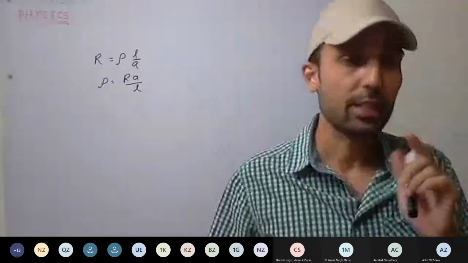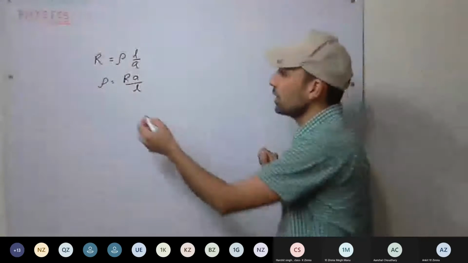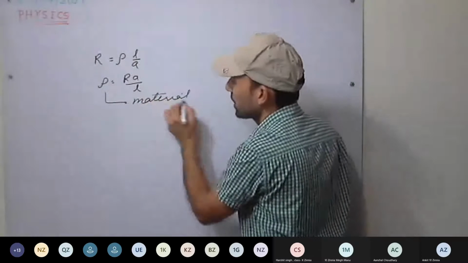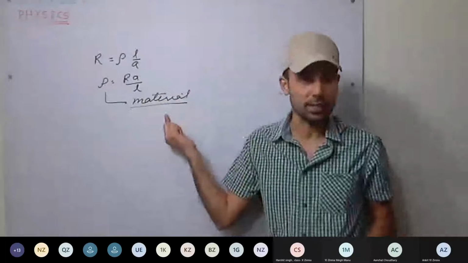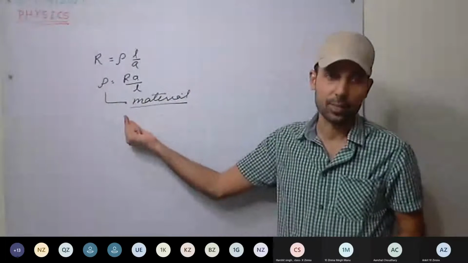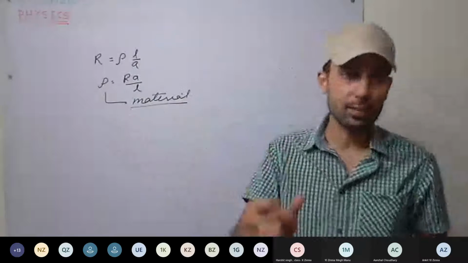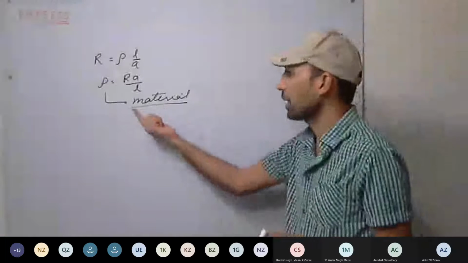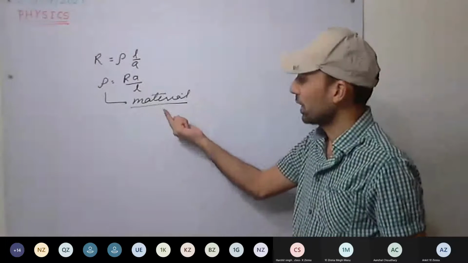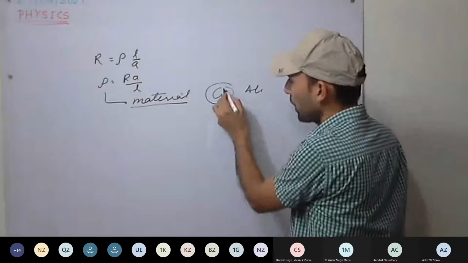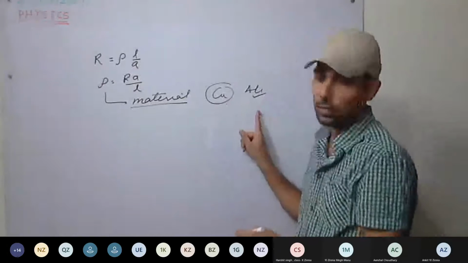Now see here, it depends on the material of the conductor. That is, what is the material of the conductor? For each material, it is constant. It is a characteristic property of the material, of the substance. For example, if we take copper and aluminum, for copper it is less, and for aluminum it is more.